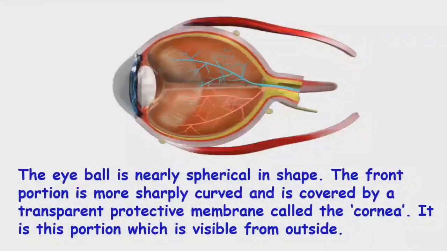It is this portion which is visible from outside. Here you can see the cornea, which is visible from outside. It is a transparent protective membrane. It protects the eye.